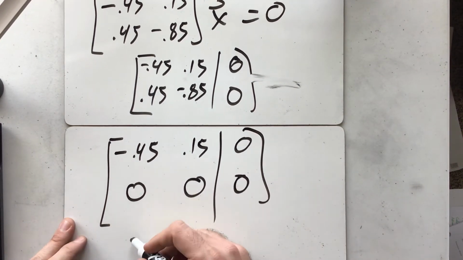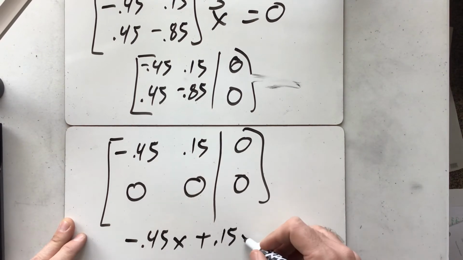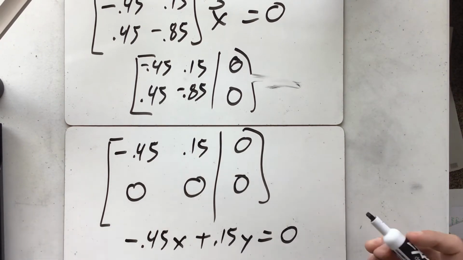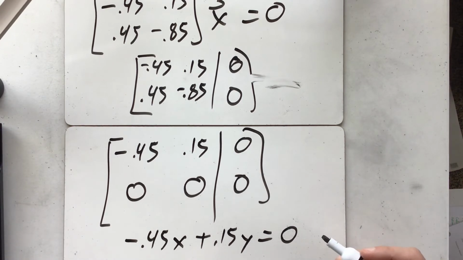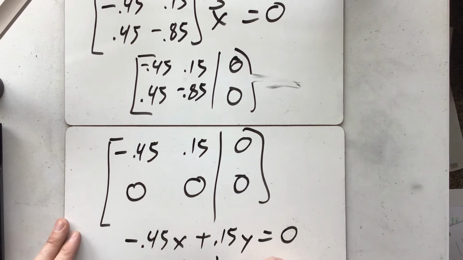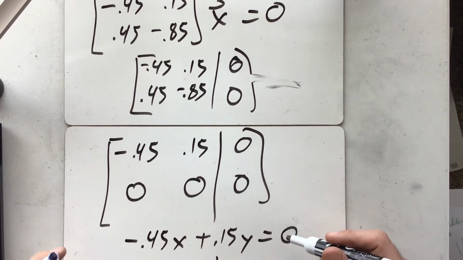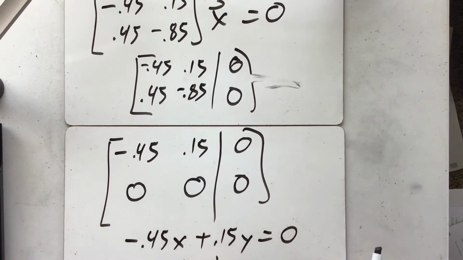If you look at this first one, that means negative 0.45x plus 0.15y equals 0. Let's solve it for x. And so now notice x is 1/3 of y. So you get 0.15 divided by 0.45. So x equals 1/3 of y.